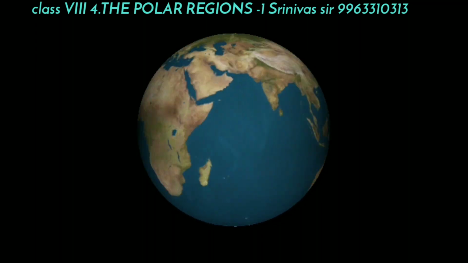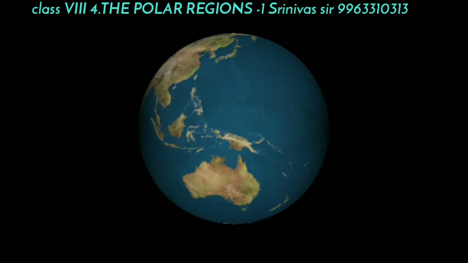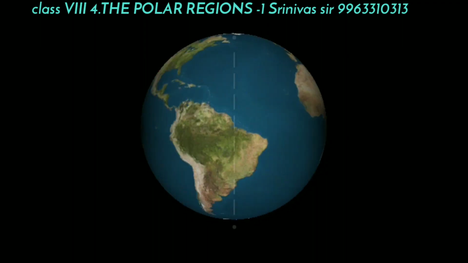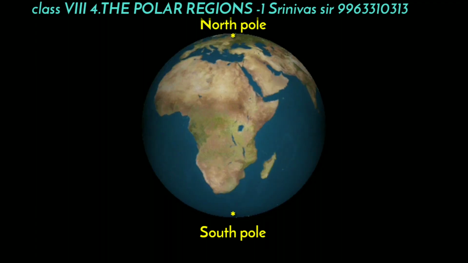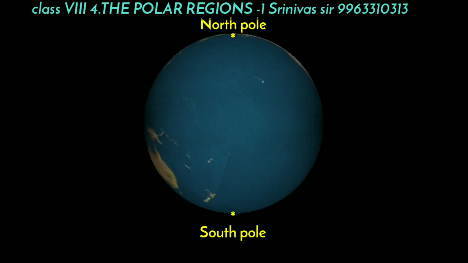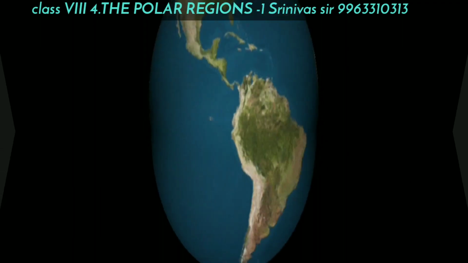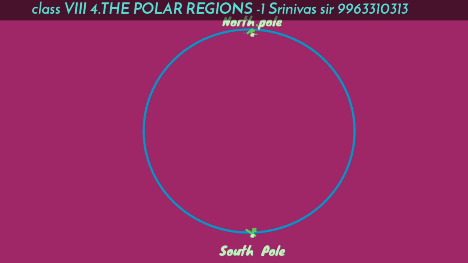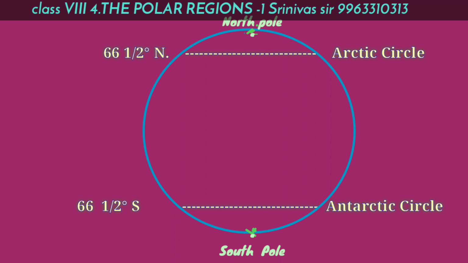Location of the polar regions on the earth. As we know already, the earth rotates on its axis and the 2 points are fixed. The top fixed point is called North Pole and the bottom fixed point is called South Pole. For example, this is the earth, and the top fixed point is called North Pole and the bottom fixed point is called South Pole.